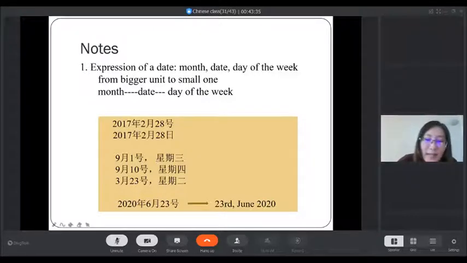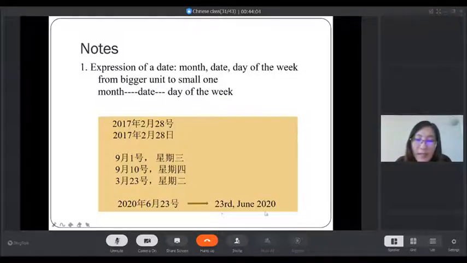For example, we say 2017年2月28号. That means 28th February 2017. But in Chinese, we can see the different order. So we also can say 9月1号星期三. That means 1st September, Wednesday.